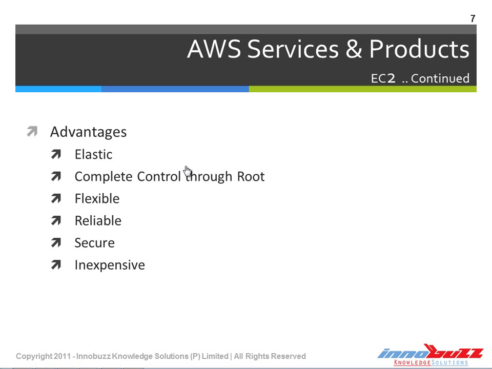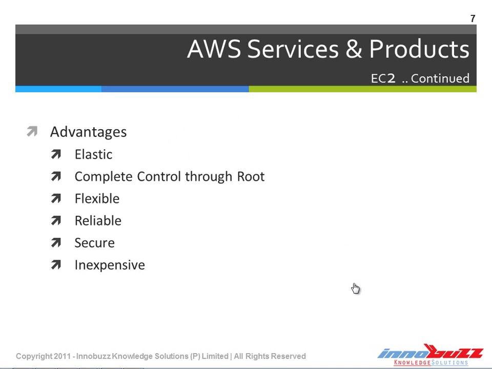In AWS, as we have seen, we logged in as the Ubuntu user, and we changed ourselves to the root user, which is the super user, by typing sudo -s. So complete control of the root is provided by using an EC2 instance, and it is flexible. It is flexible in the sense that we have launched a micro instance right now. In case in the future we need to make this a small instance or a large instance, we just shut down the instance, and then we can start it again and change the instance type. We can make it as large or as small as we need.